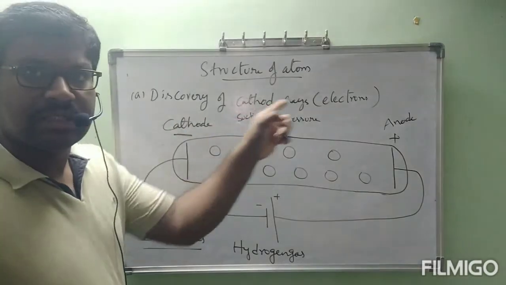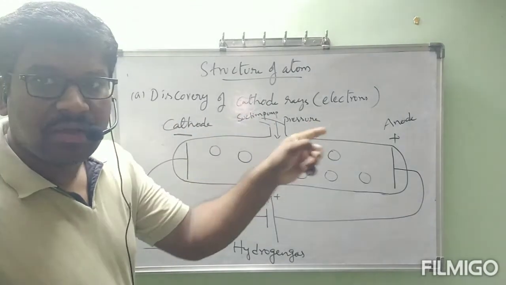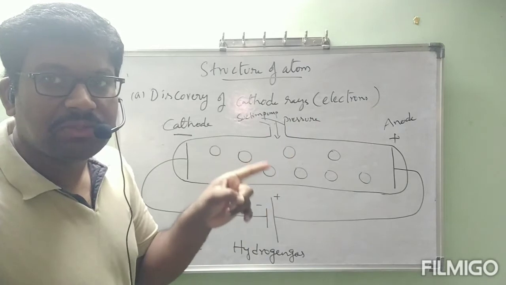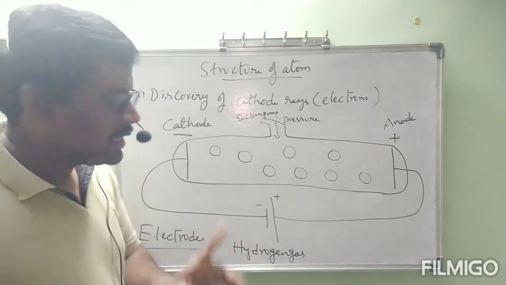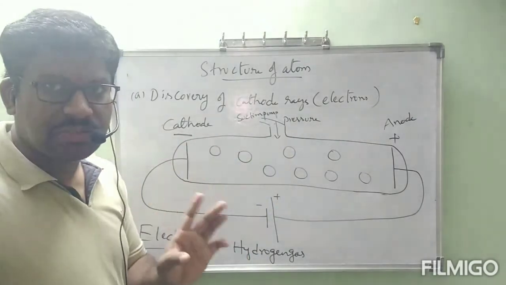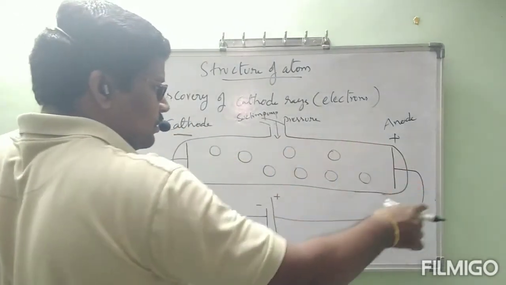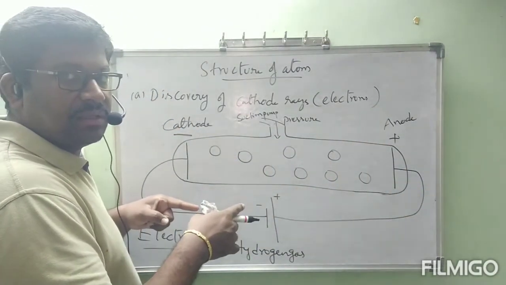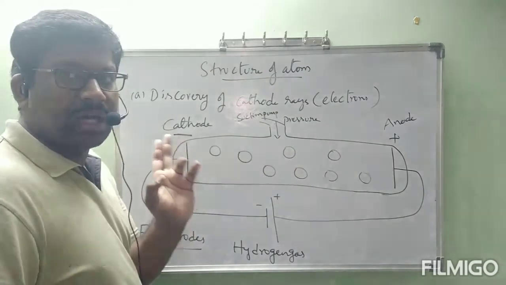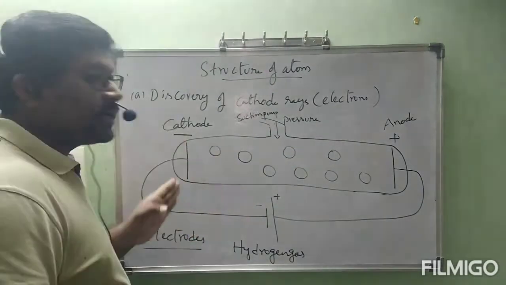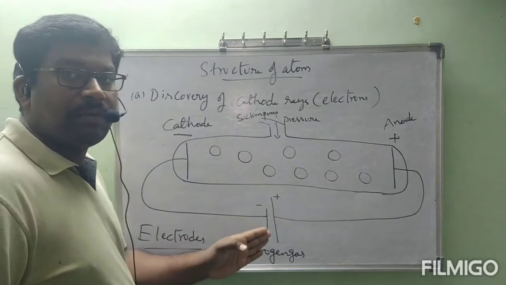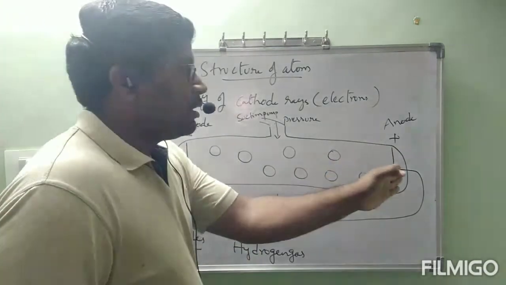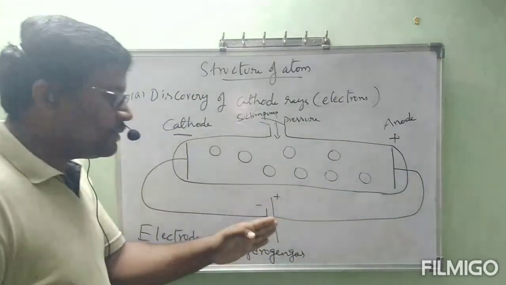The discovery of cathode rays, which are nothing but electrons, was done in the discharge tube experiment. The discharge tube is a glass tube which is fitted with two metal plates on the left side and right side. The left side metal plate is connected to the negative terminal of the battery. The right side metal plate is connected to the positive terminal of the battery.